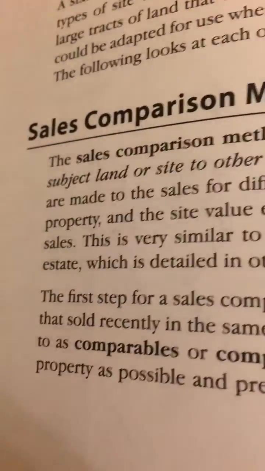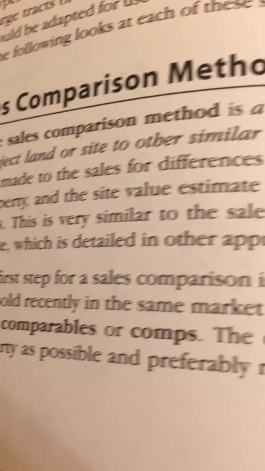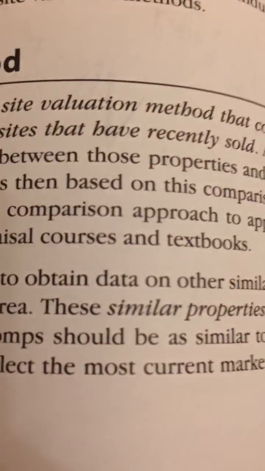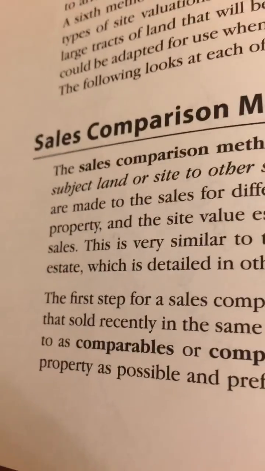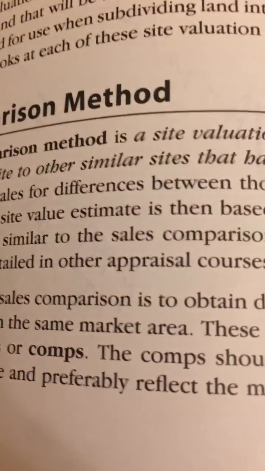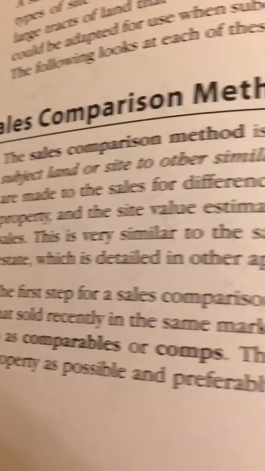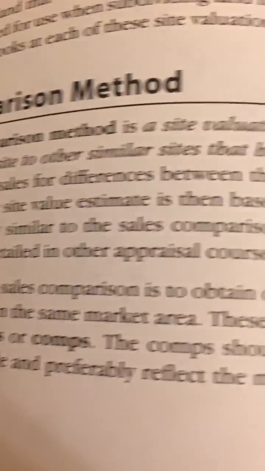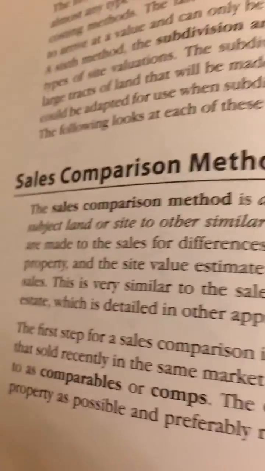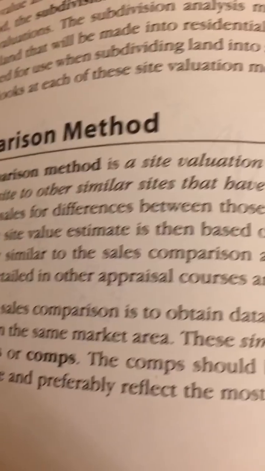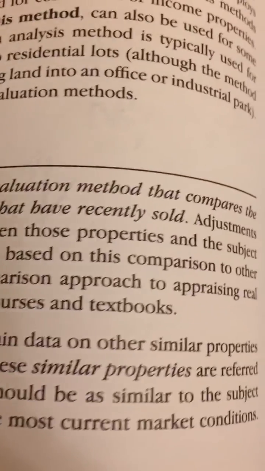This is very similar to the sales comparison approach to appraising real estate, which is detailed in other appraisal courses and textbooks. The first step for a sales comparison is to obtain data on other similar properties that sold recently in the same market area. These similar properties are referred to as comparables or comps. The comps should be as similar to the subject property as possible and preferably reflect the most current market conditions.